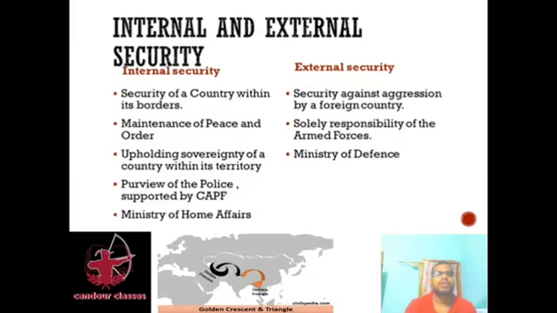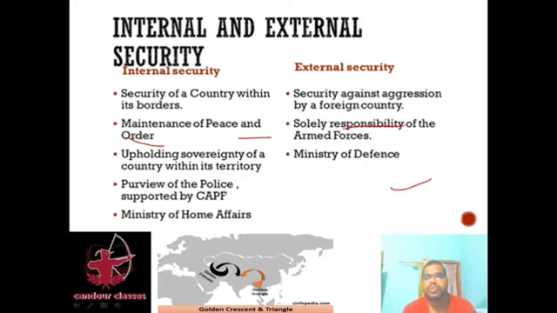Then internal and external security. What is internal security? Security of a country within its border is known as internal security. External security is security against aggression by a foreign country. Then maintenance of peace and order: we have to do internal security for maintaining peace and order.